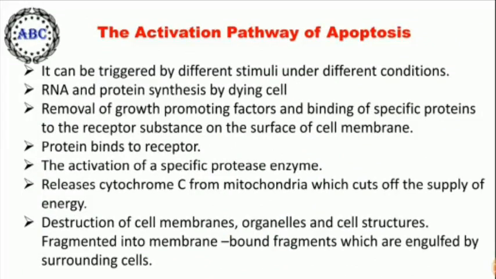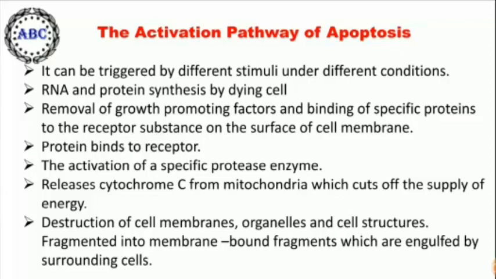Apoptosis involves the activation of a pathway that leads to the death of a cell. This pathway is an active process and depends on RNA and protein synthesis by the dying cell. The activation of the programmed pathway can be triggered by different stimuli under different conditions. The common reactions to trigger the pathway activation are removal of growth promoting factor and binding of specific proteins to the receptor substance on the surface of the cell membrane.